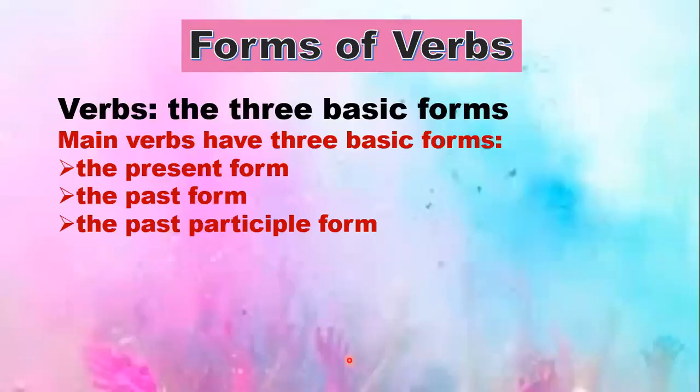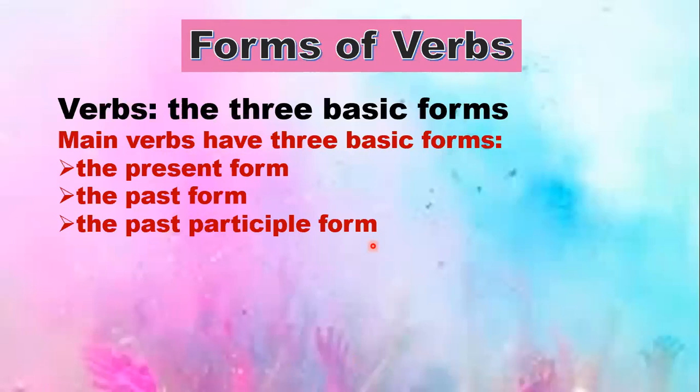Now the second topic that we have today is forms of verbs. Now what are the forms of verbs? There are basically 3 forms of verbs. Now what are those 3 forms? Let's see. Main verbs have 3 basic forms: the present form, the past form, and the past participle form. So whatever verb I'm using, it has 3 basic forms. One is the one that I'm using in the present, one will be that I'll be using for the past, and one will be the past participle.